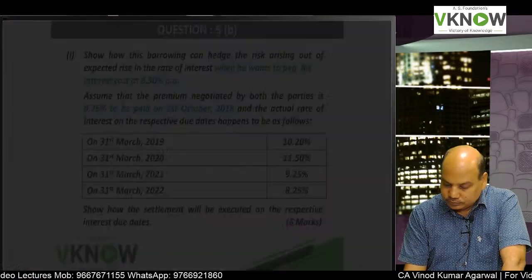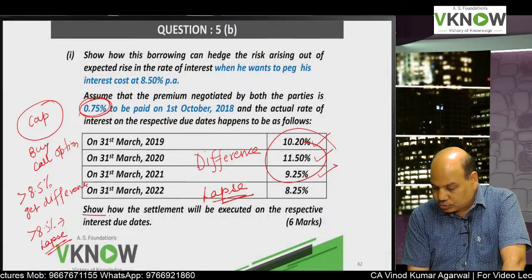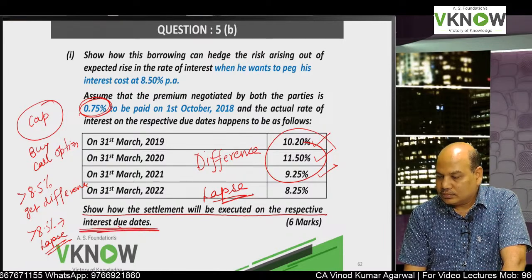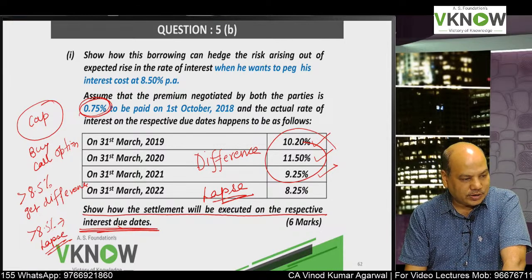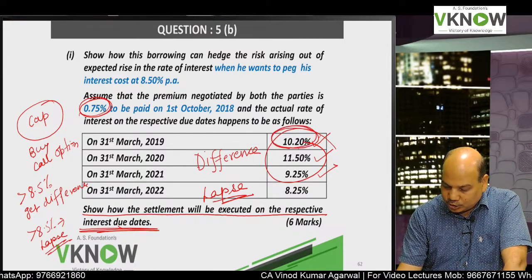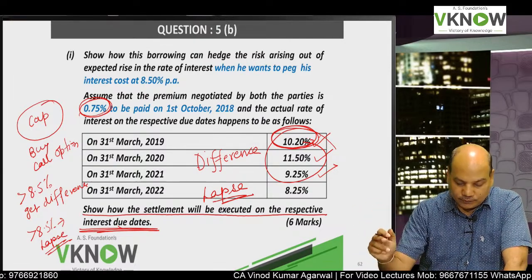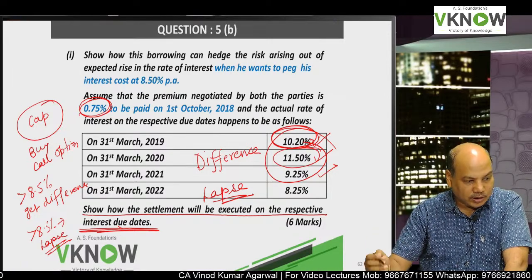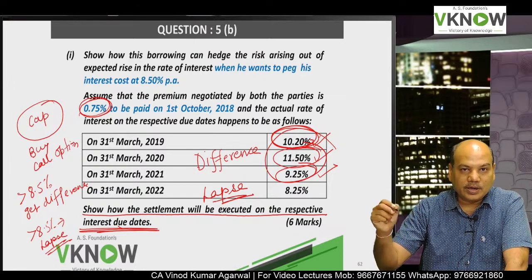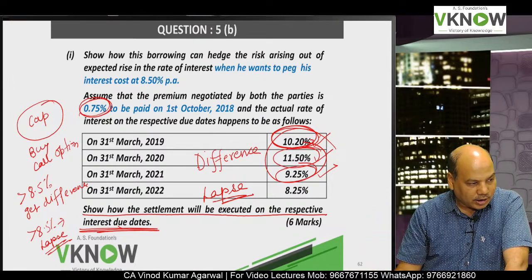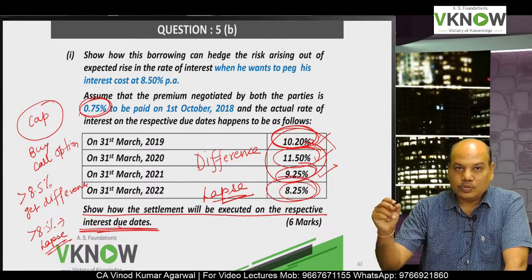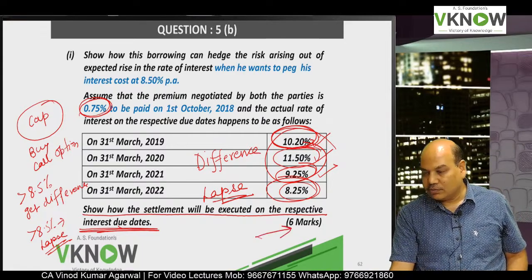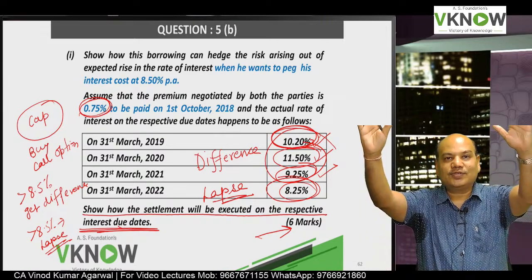So the question is, show how the settlement will be executed on the respective interest due dates. You can solve on the calculator also, it is so easy. In the first case it will be 10.2 minus 8.5% of 4 crore. In the second case 11.5 minus 8.5% of 4 crore. In the third case 9.25 minus 8.50% of 4 crore. In the last case you will write the option would lapse because it is below the exercise price. And for this basic effort you will get only 6 marks.